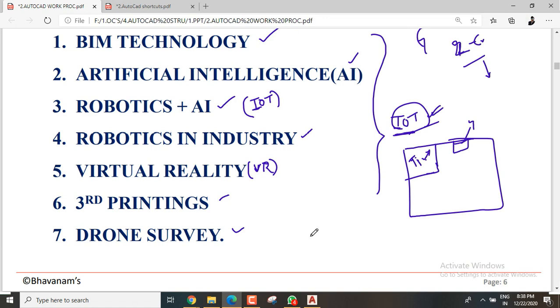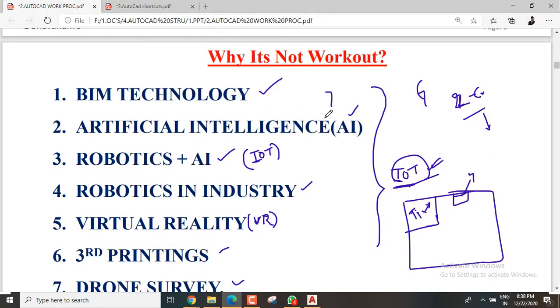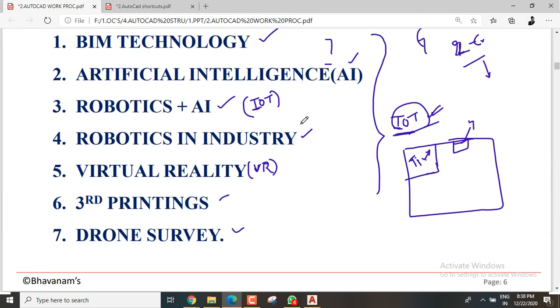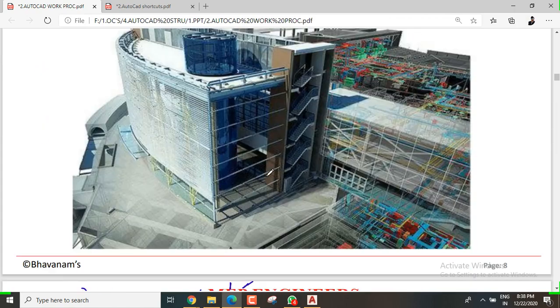Don't think I'm a civil engineer, I don't need all these things, but try to throw some stone at them, for learning. We don't know when the situation will come when we are going to work on some different project. So at least knowing is an important thing.